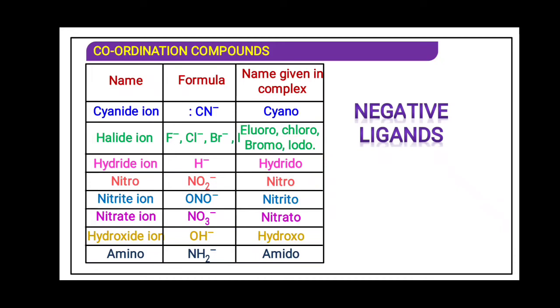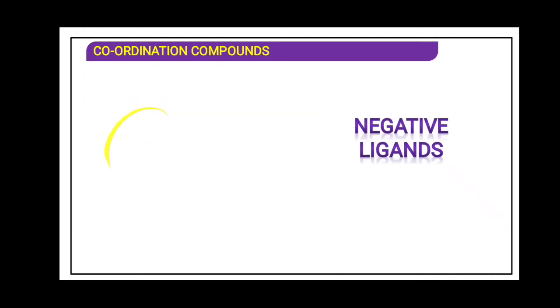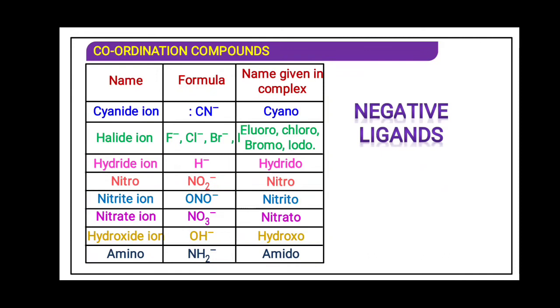Whatever ligand has a minus charge, the name of the ligand will end with O. This IDE, in cyanide, halide, hydride, this IDE is replaced by O. Cyanide, that is why cyano. Halide, that is fluoride, will be fluoro. For chloride, that will be chloro. Bromide, from which IDE is replaced by O, bromo, ido.